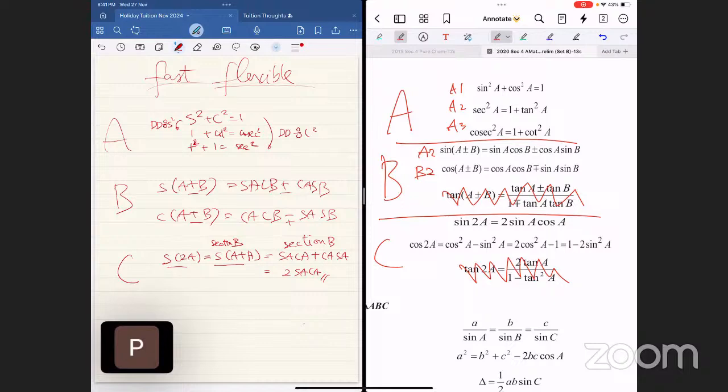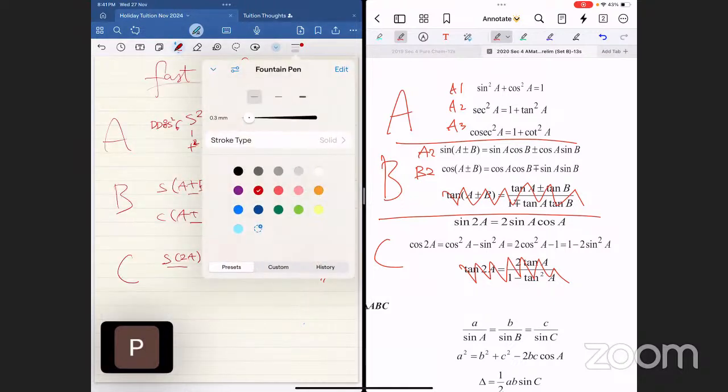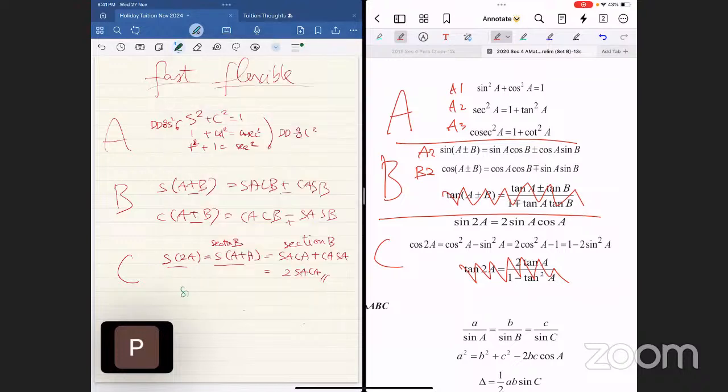Oh, no. In fact, I have to show you now. Now I'm going to show you what the questions usually do. The question will give you something like this: sine 3A. And then some people will immediately say, die. This is not in the identities. This is neither section B nor section C, never mind section A. Die. How are we supposed to deal with sine 3A?